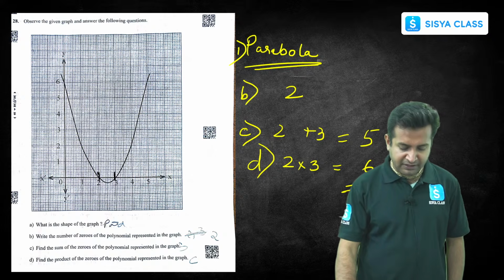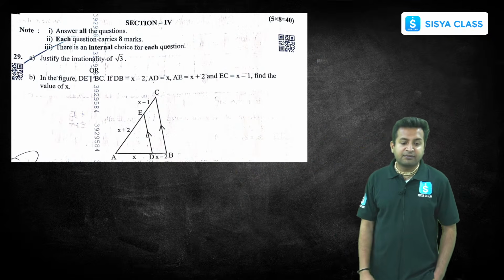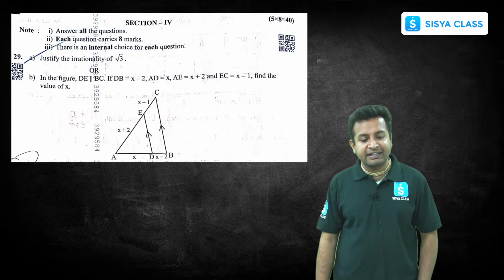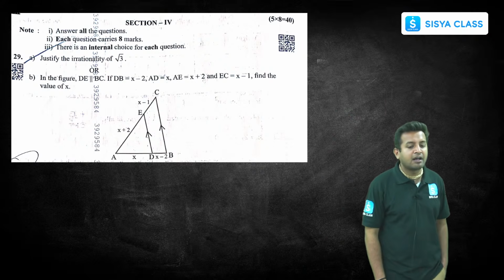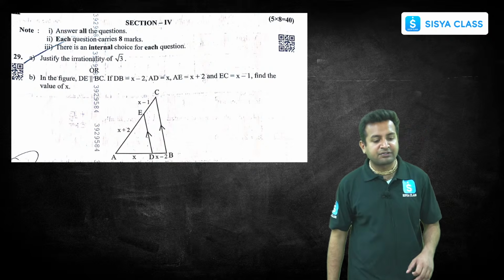Now moving on to the next one, section 4. Each question in section 4 carries 8 marks, and you are all easily going to get these 8 marks if you just look at the question. Justify the irrational 29A.